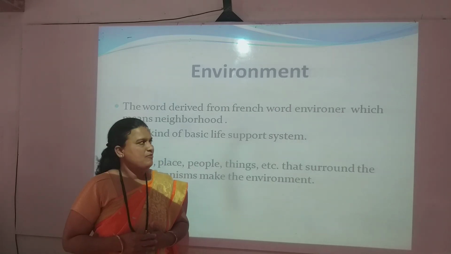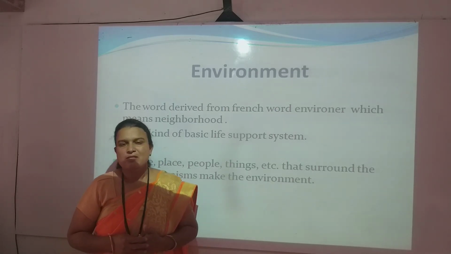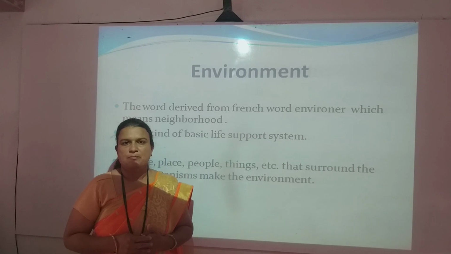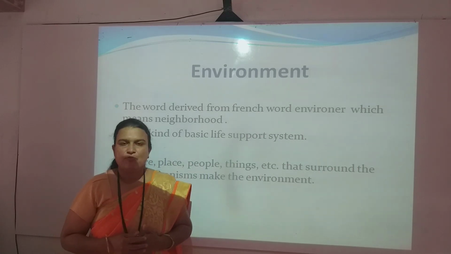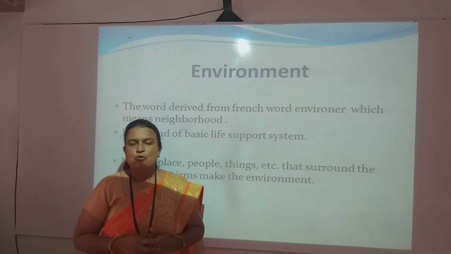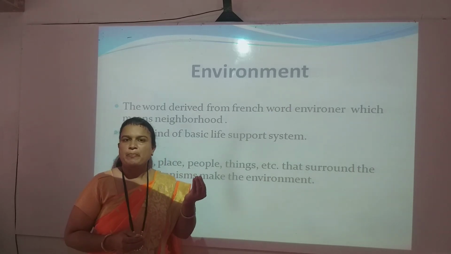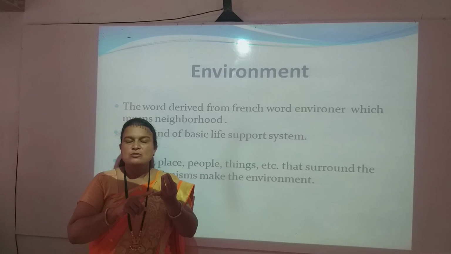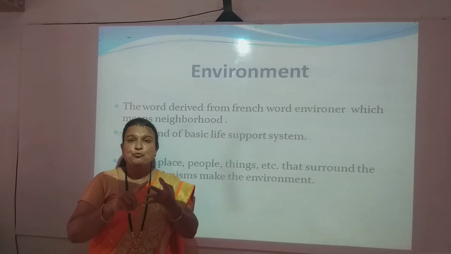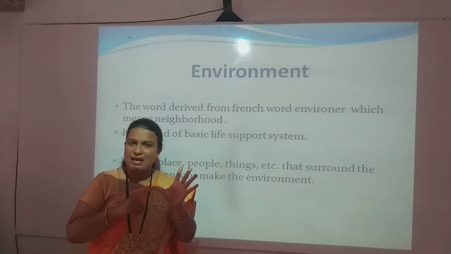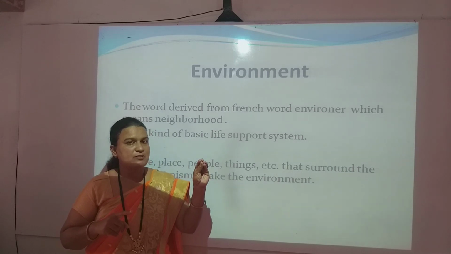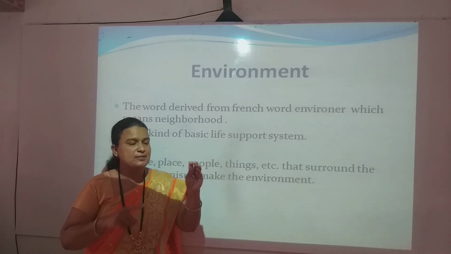called the environment. So environment is a kind of life support system. I will give you one example. Human beings have 5 very important basic needs: food, shelter, clothes, education and health. Which are the 5 basic needs of human beings?